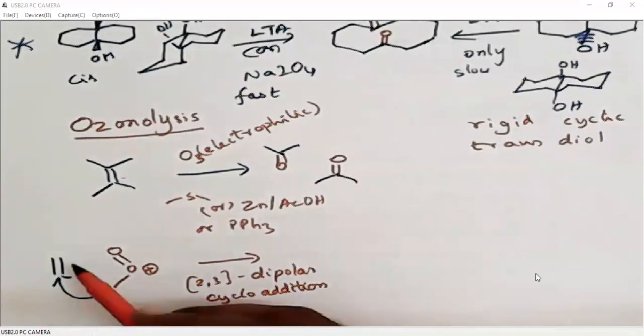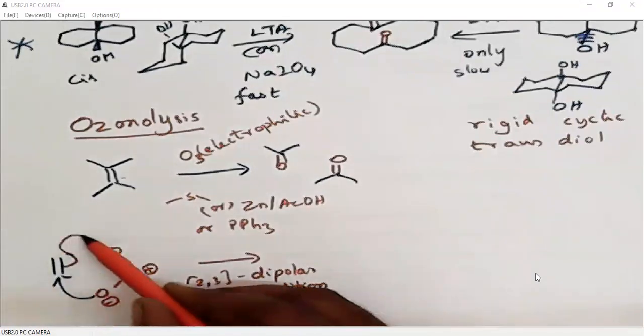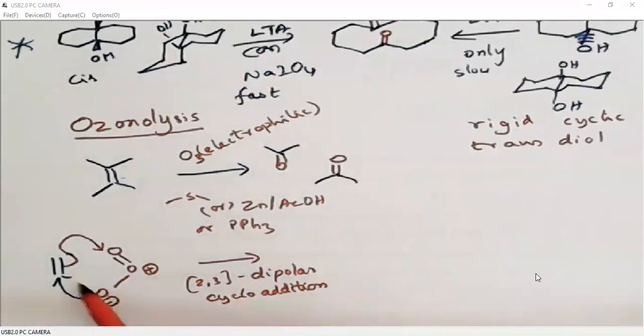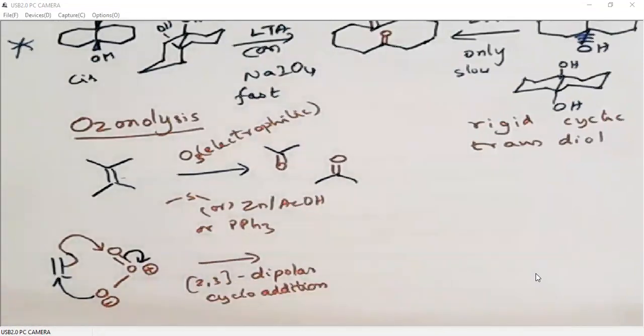So this carbon-carbon double bond will be polarized toward this carbon, and this carbon's negative charge will attack this oxygen. Because this oxygen is positively charged, it will take the bonding electrons, so it becomes neutral. So this is a 2 carbon system, this is a 3 atom system, so that is why we say it is 2,3 dipolar cycloaddition. I will give many more examples on 2,3 dipolar cycloadditions when we discuss pericyclic reactions.